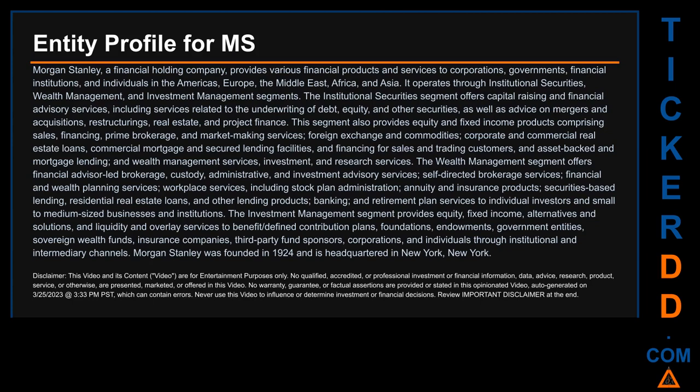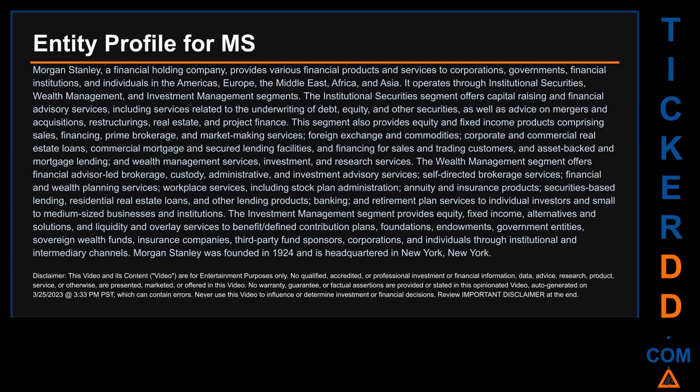I searched the public web to find information about the company that is behind this ticker. Here's what I found. Morgan Stanley, a financial holding company, provides various financial products and services to corporations, governments, financial institutions, and individuals in the Americas, Europe, the Middle East, Africa, and Asia. It operates through institutional securities, wealth management, and investment management segments.